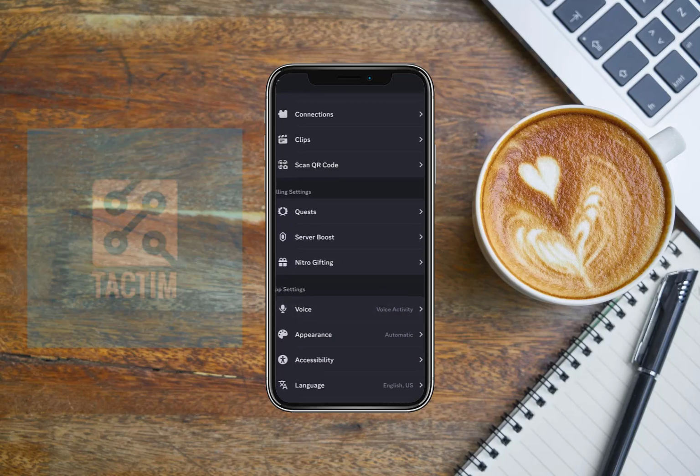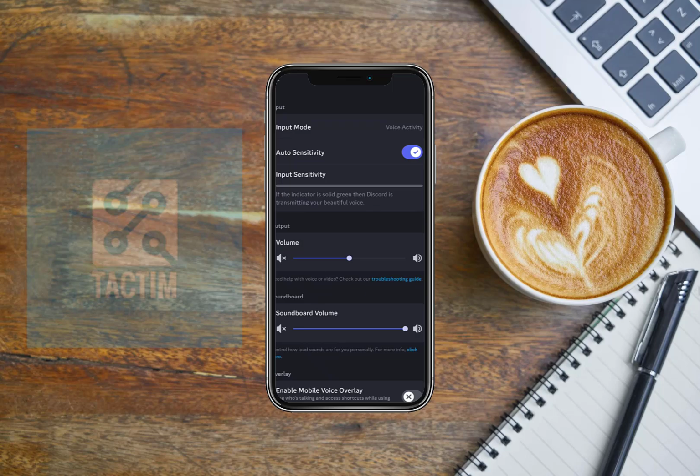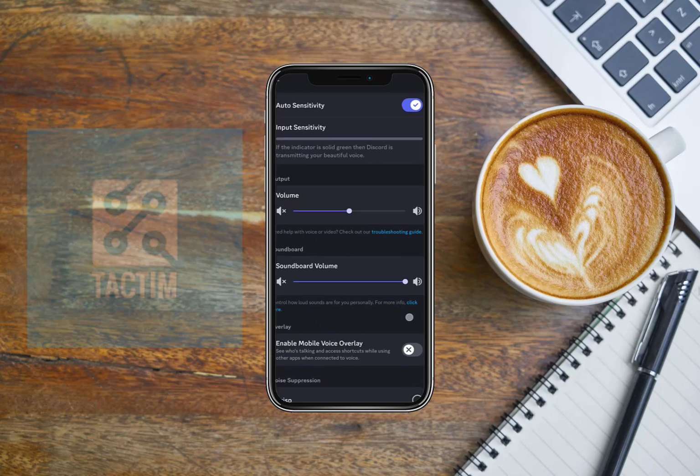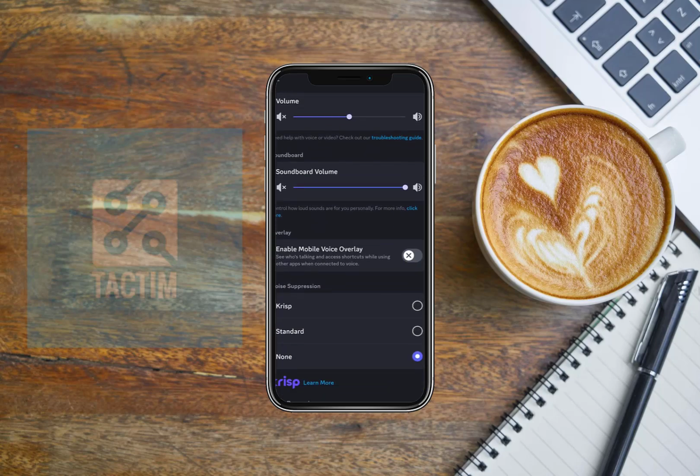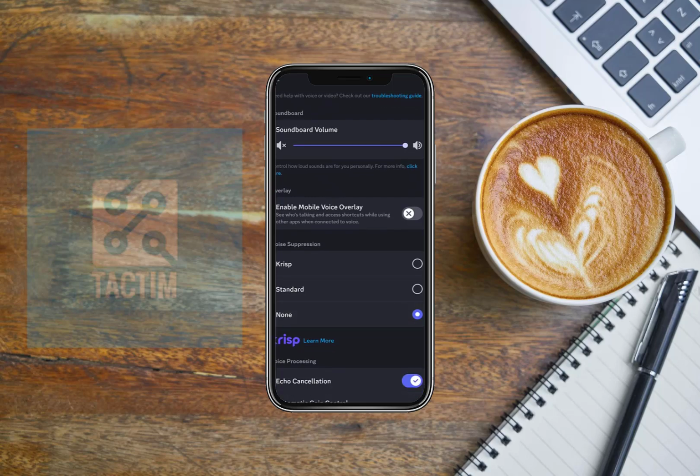Now click on voice. Again scroll down. Here you can see the option of noise suppression. If you want to enable this, you have to select your crisp option. That's it. So this is how to enable the noise suppression on Discord.